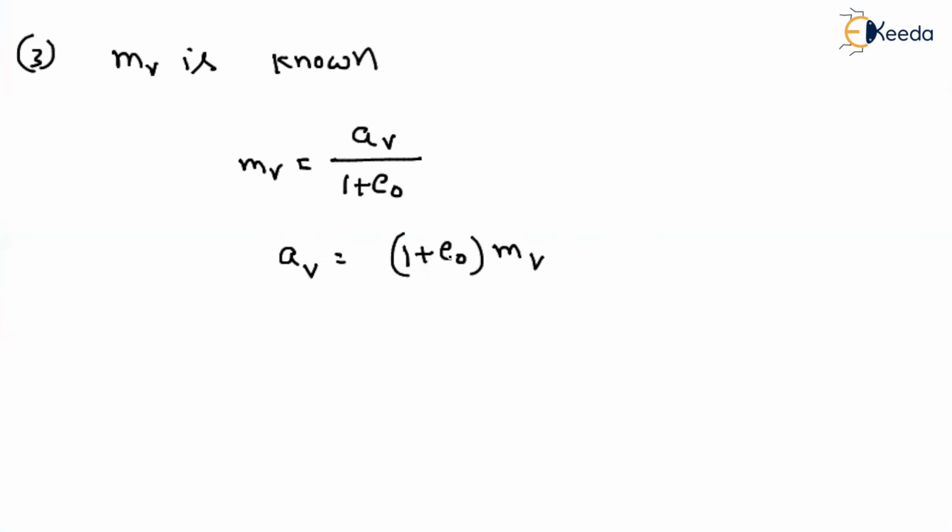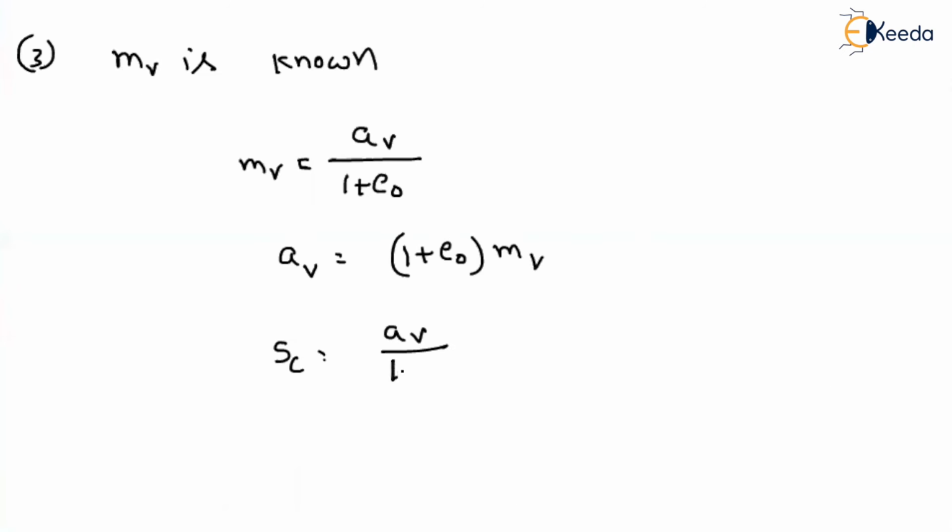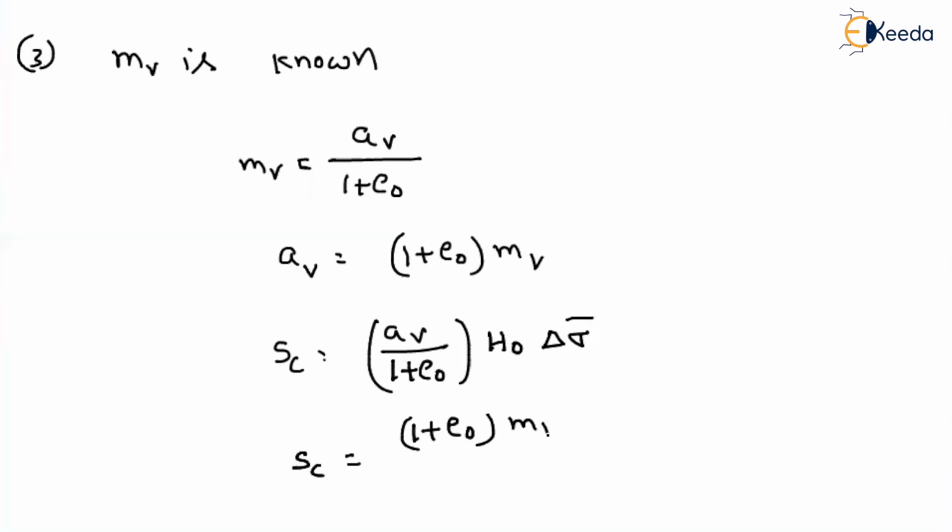Now we already know the secondary settlement with respect to a_v. See the previous equation: a_v divided by 1 plus e naught into the original thickness H naught into delta sigma dash. Now substitute this a_v value here. So the secondary settlement will be equal to 1 plus e naught into m_v divided by 1 plus e naught into H naught into delta sigma dash.